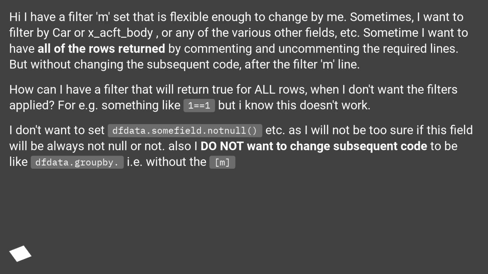How can I have a filter that will return true for all rows, when I don't want the filters applied? For example something like 1 = 1, but I know this doesn't work. I don't want to set data.somefield.notNull, etc., as I will not be sure if this field will always be not null or not. Also I do not want to change subsequent code to be like data.groupby, i.e. without the m.